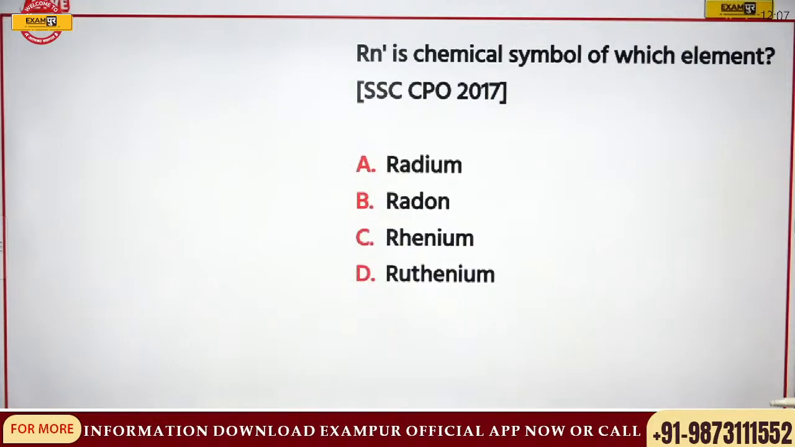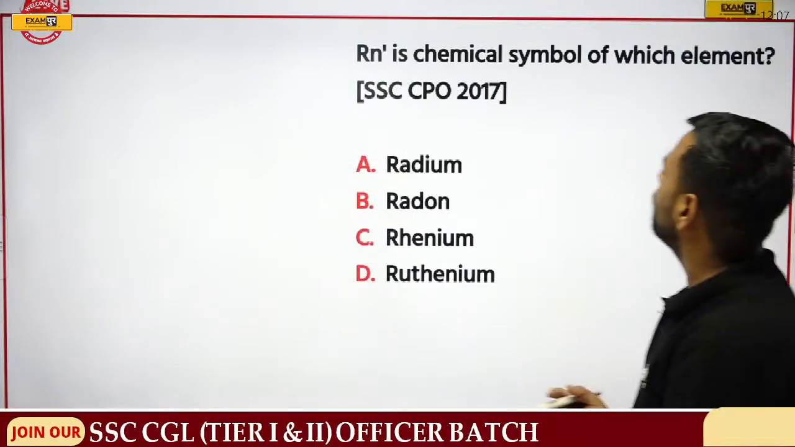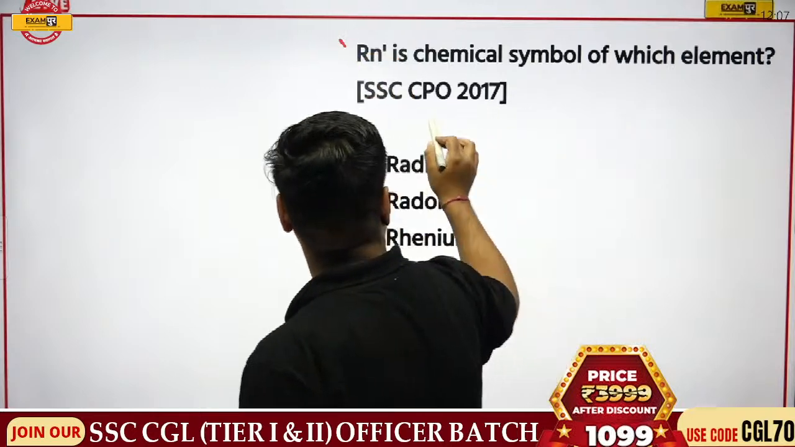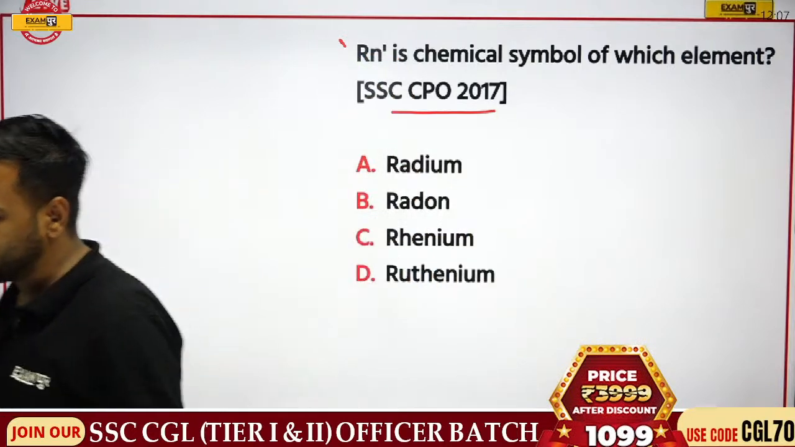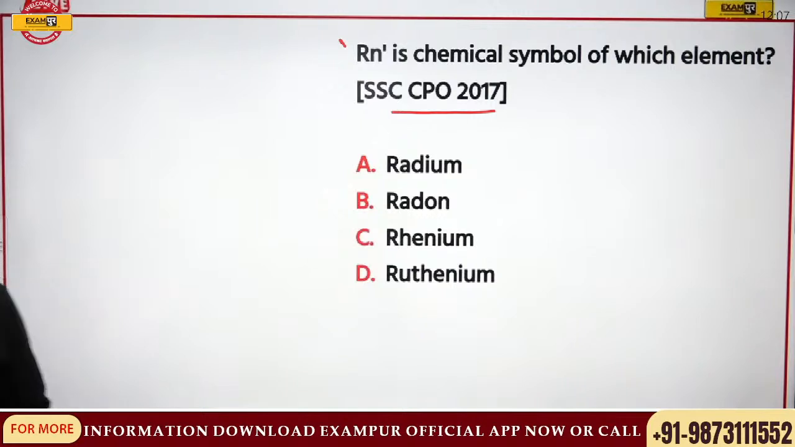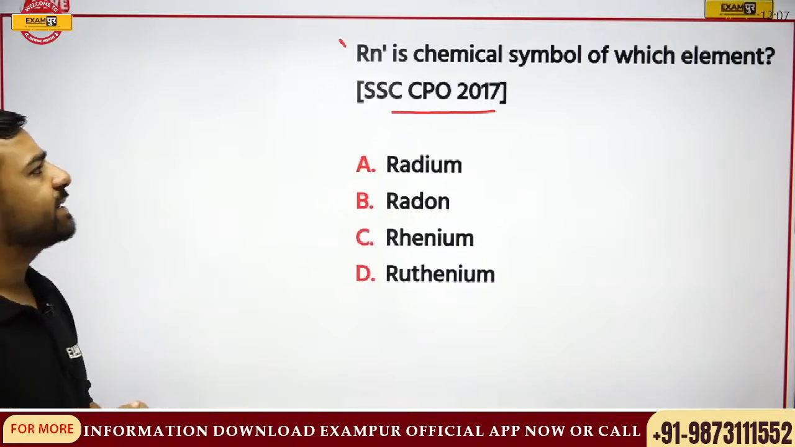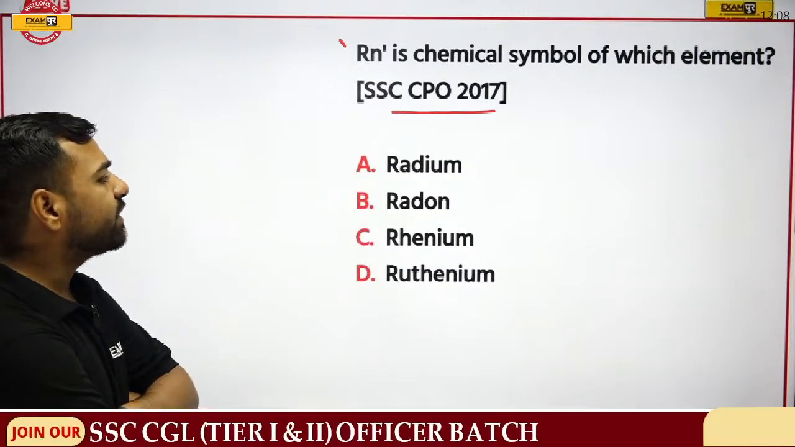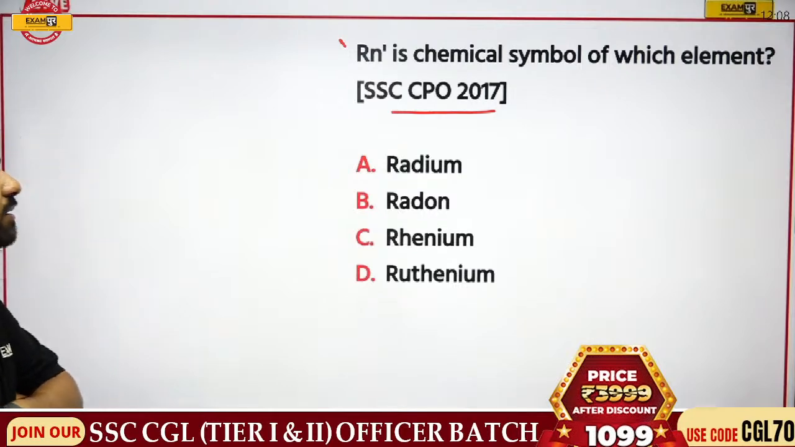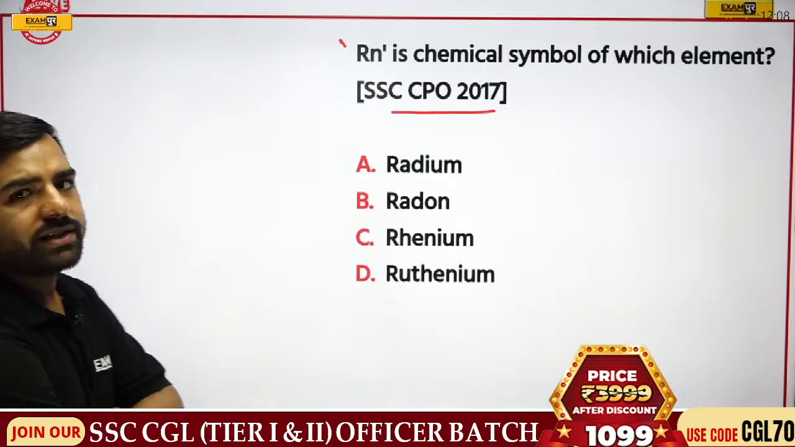Next question is, Rn is the chemical symbol of which of the following elements? This is from CPO 2017. What is the correct answer for this? Question is, Rn is the chemical symbol for which element? Is it radium, radon, rhenium or ruthenium? What is the correct answer for this?